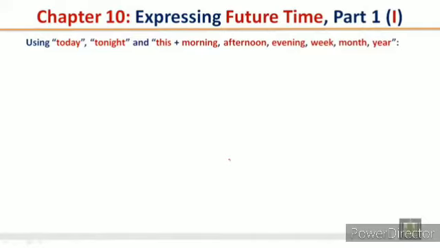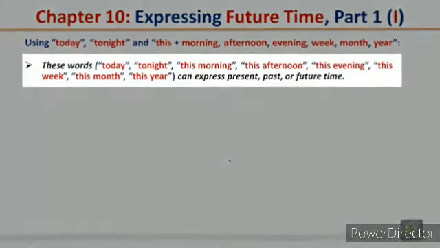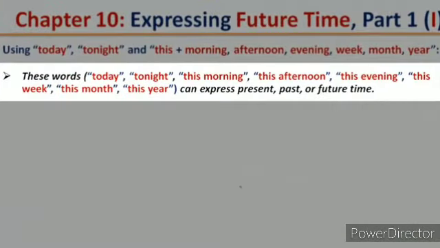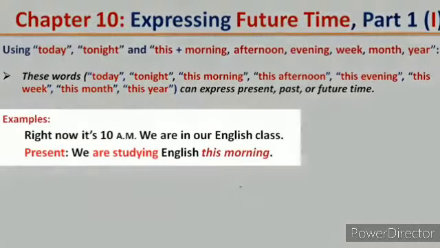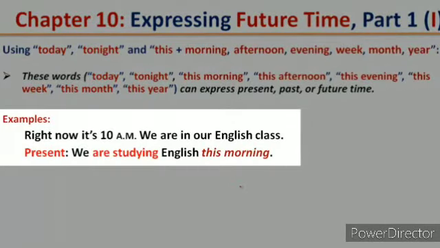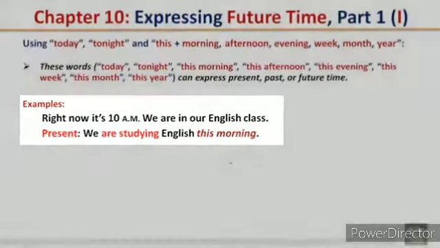Using today, tonight, and this plus morning or afternoon, evening, or week or month or year. These words: today, tonight, this morning, this afternoon, this evening, this week, this month, this year, can express present, past, or future time. Right now it's 10 a.m. We are in our English class. Present: we are studying English this morning.